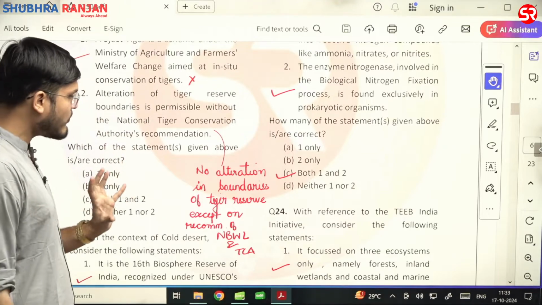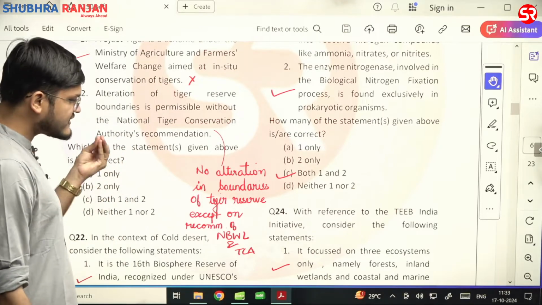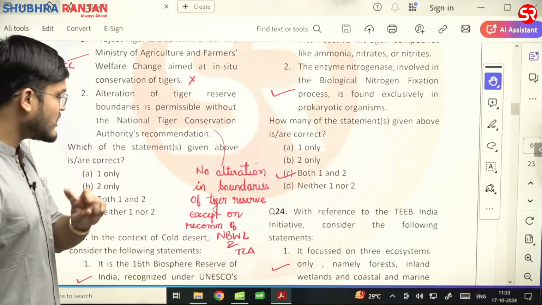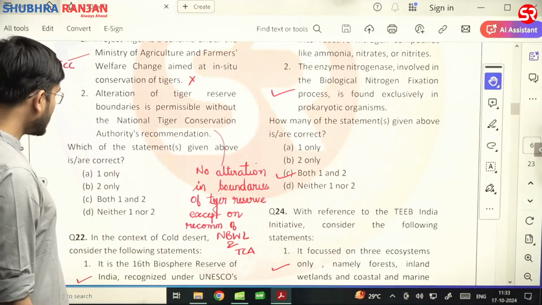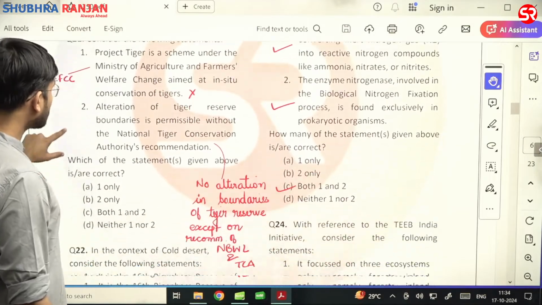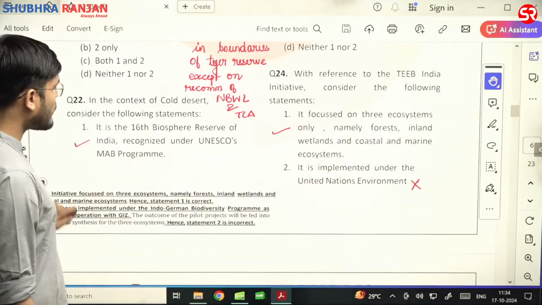No alteration of boundaries of tiger reserve except on the recommendation of National Board for Wildlife or Tiger Conservation Authority. So first statement is wrong. Second statement is also wrong. So correct answer would be D, that is neither 1 nor 2.